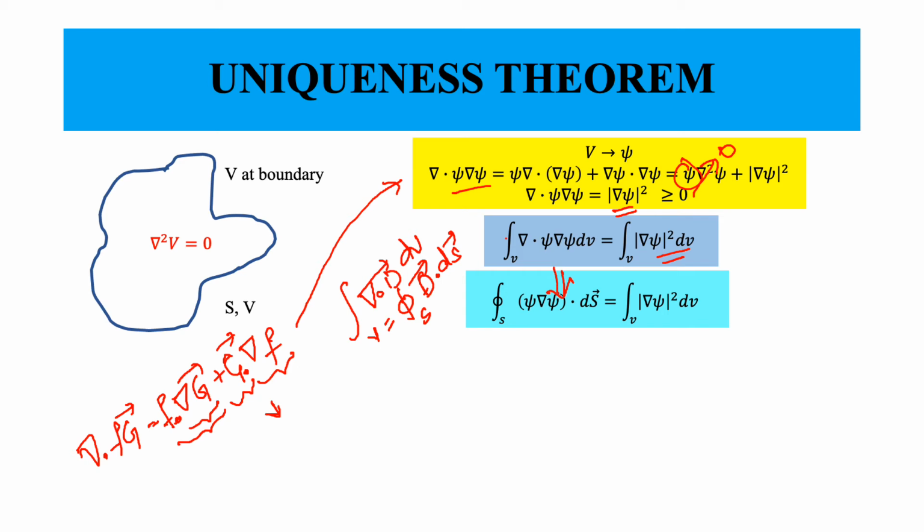Okay, dS bar is a vector surface element, right? So if you consider this small patch as a differential surface dS, this surface element has an area of dS, but it would be pointing in the direction that is normal to the contour here.